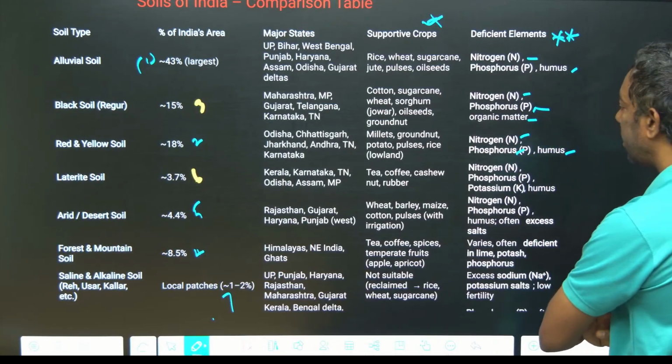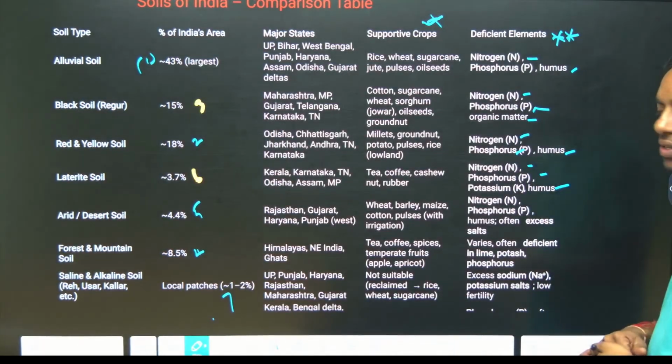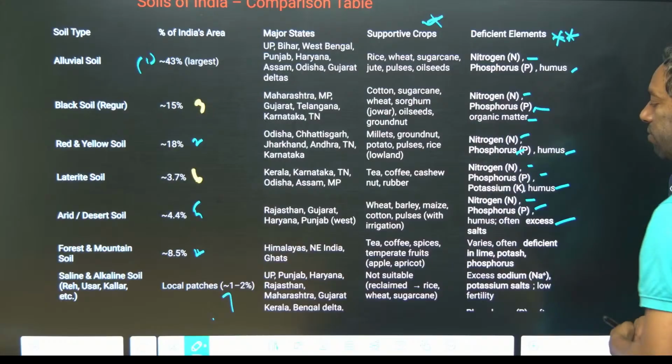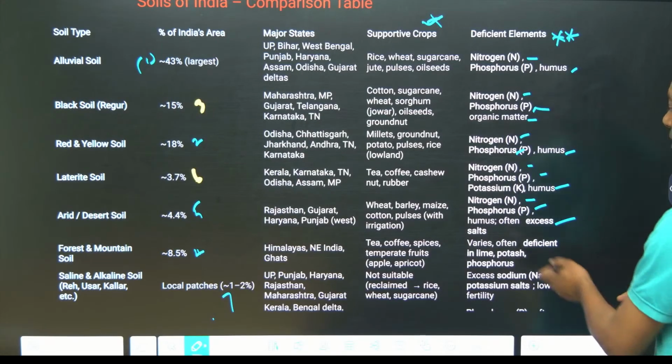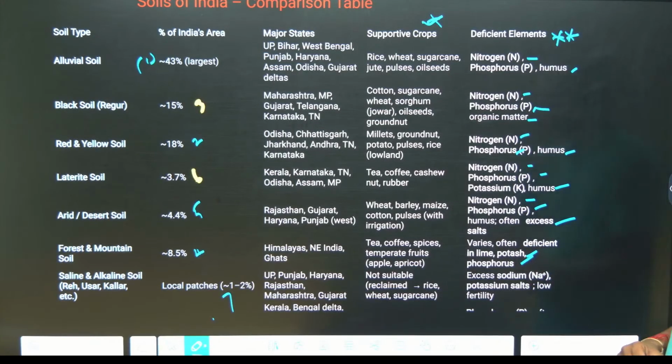Laterite soil lacks nitrogen, phosphorus, potassium and humus. Desert arid soil lacks nitrogen and phosphorus, and has excess salt. Forest and mountain soils are deficient in lime, potash and phosphorus, while nitrogen is present in the forest.